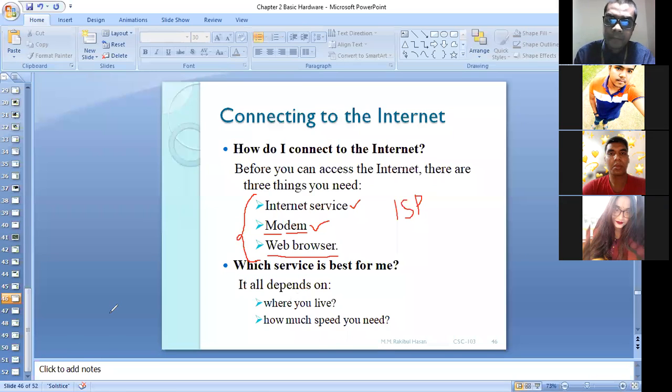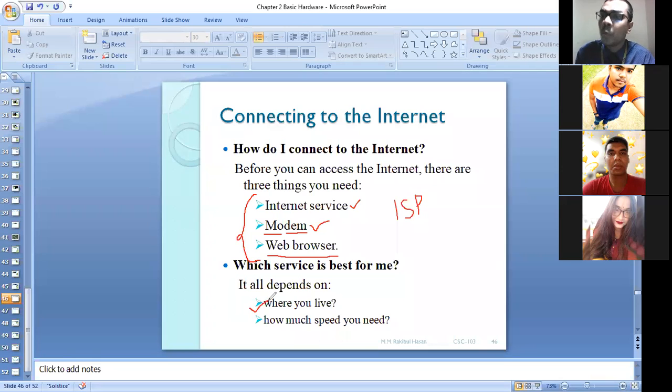All right. So I'm basically repeating the topic again. If you want to get internet service, you might think that 1 GB is appropriate for me, or 2 GB is appropriate for me, or which service I should take, or from which ISP provider I should get the internet connection. It basically depends on these 2 points. First point is where you live. In your area, whichever operator's signal is stronger, you should select that operator as your internet service provider.